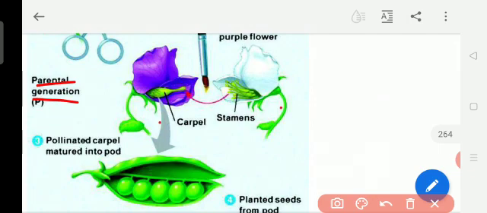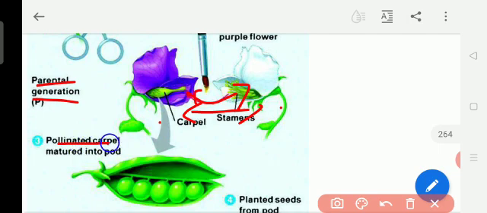So this is the carpel. Carpel means, in the flowers, the down green colored part. That is the carpel. So this stamen and the egg, everything he added in another flower. Now this is the cross pollination.